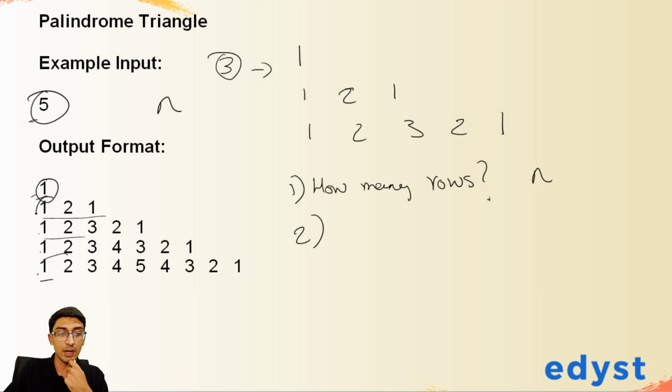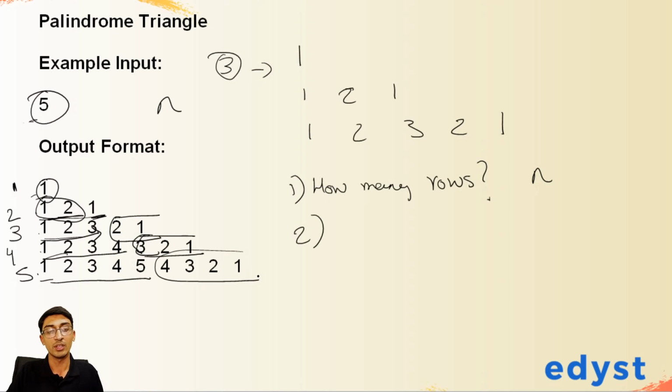Second one we print up until 2, that is the row number. In row number 1 we printed 1, row number 2 we printed till 2, then we print backwards from 2, which is just 1. In row number 3 we print all the numbers up till 3, then we print backwards from 3 excluding 3. In row number 4 we print up until 4, and then we print all of the numbers excluding 4 backwards. In row 5, we print the numbers till 5, easy to do, and then all of the numbers backwards from 4 up until 1. If we follow this logic, it becomes pretty straightforward.